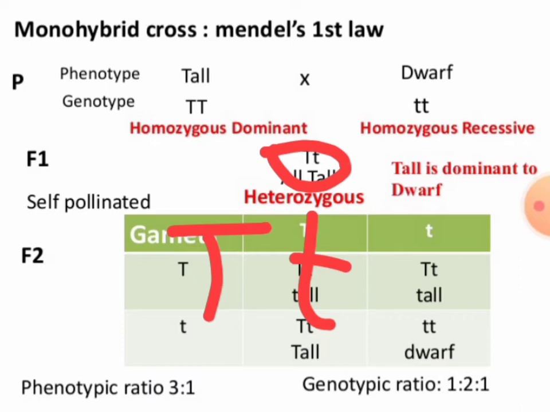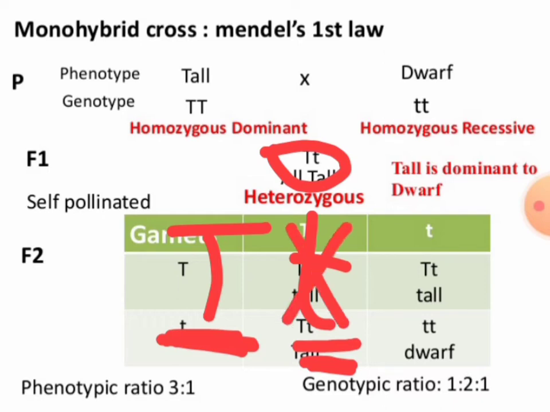Why are all the plants tall? Because of the presence of the dominant gene, capital T. And there is a small t also, a genotype for dwarfness, but as this is recessive, it is not going to express its character in the presence of dominant capital T. That's why all the plants in F1 generation are tall.